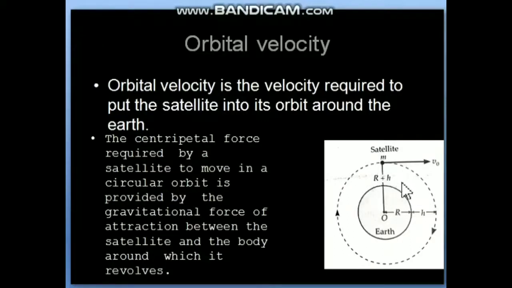So the centripetal force required by the satellite to make a circle is equal to the gravitational force given by Earth to the satellite. It is always provided by the gravitational force of attraction between the satellite and the body around which it revolves, that means Earth. Now we will proceed to how to handle these forces and get the orbital velocity.